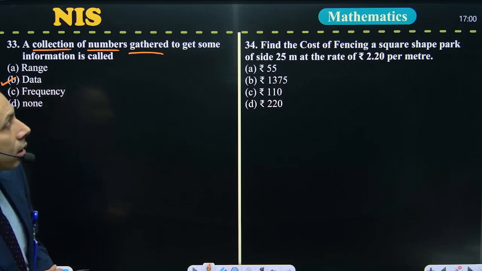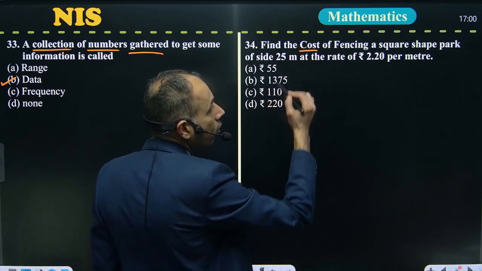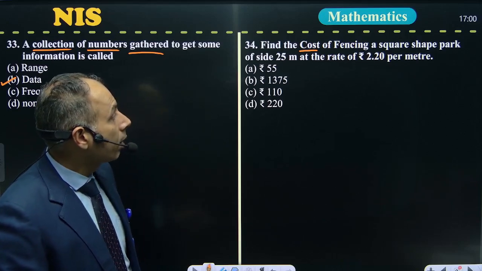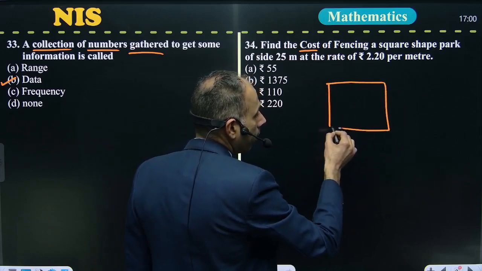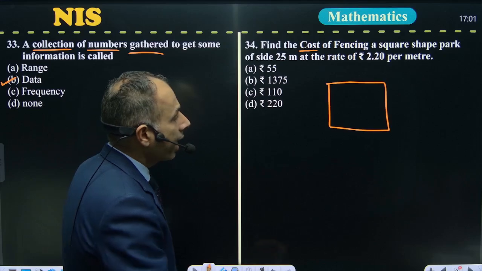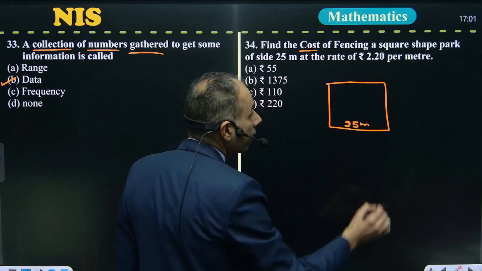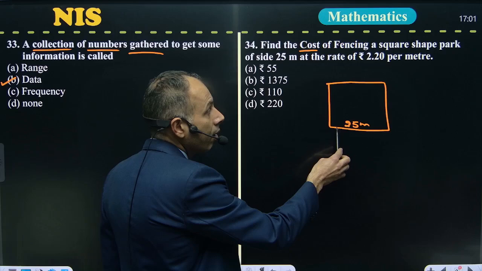Next one, the 34th question. We have to determine the cost of fencing of a square shaped park. We have a square shaped park of side 25 meter.